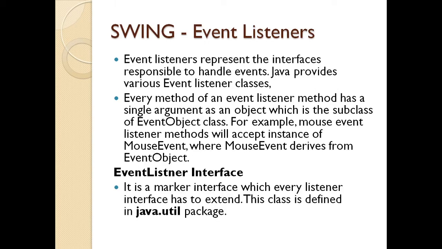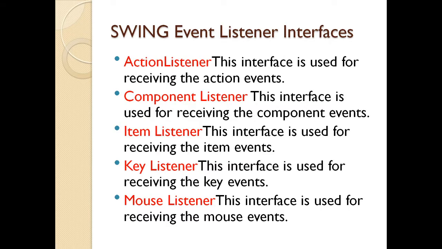Now, swing event listeners. Event listeners represent the interface which are responsible to handle events. Java provides various event listeners. Every event listener method has a single argument as an object, which is the subclass of the event object. Now, a mouse event listener method will accept instances of mouse event, whereas mouse event derives from the event object. Every listener interface has to be extended from the java.util package. Now, these are some swing event listeners.